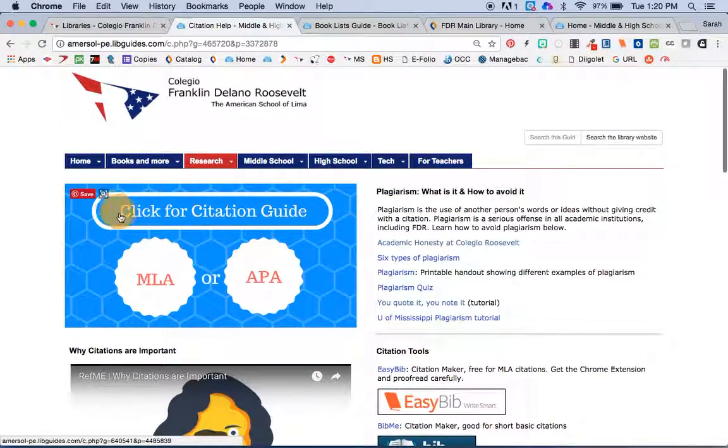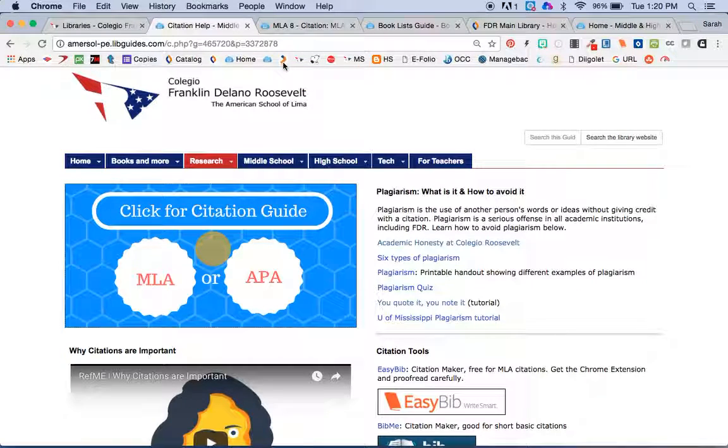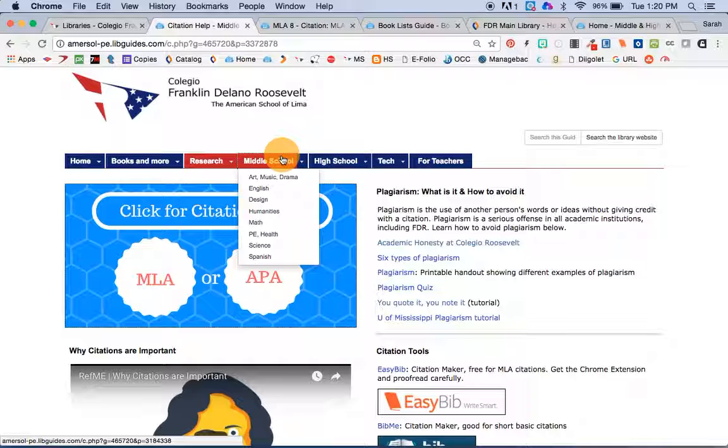This page here, click for citation guide, opens up a whole other guide all about the difference between MLA and APA. And I'm gradually building lessons and things here so that we can really be directly teaching this skill. The other parts of the library website are pretty self-explanatory.